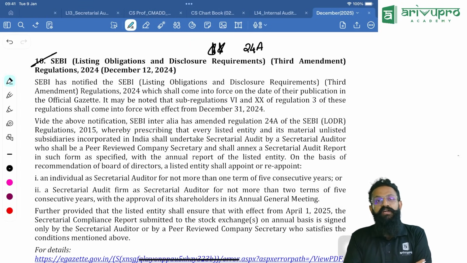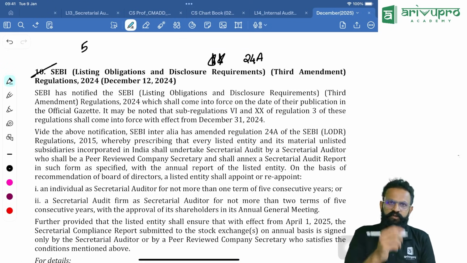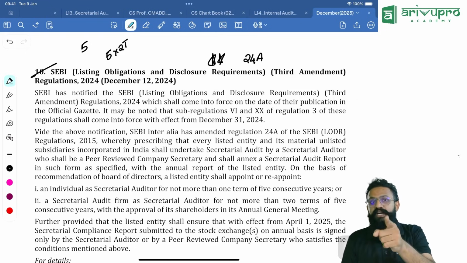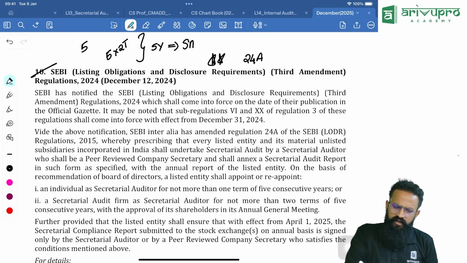If you remember in the auditors chapter, there was a restriction. An auditor cannot be appointed for more than one term of 5 years if you are an individual. If you are a firm, you can be appointed for 5 years, 2 terms. In the auditors chapter, on rotation of auditors, if you want to reappoint them, there will be a cool off period of 5 years. Now cut copy paste will apply to secretarial audit report.